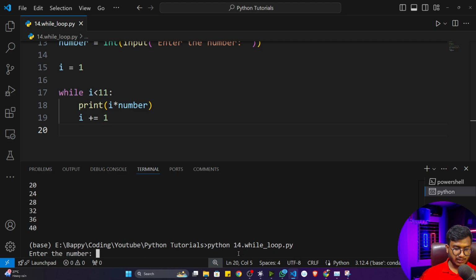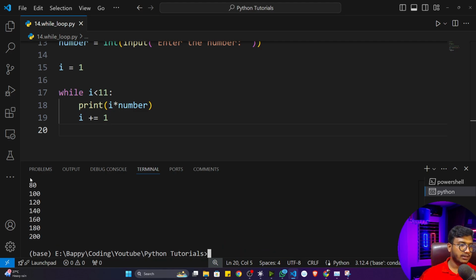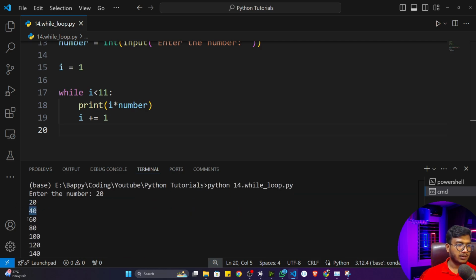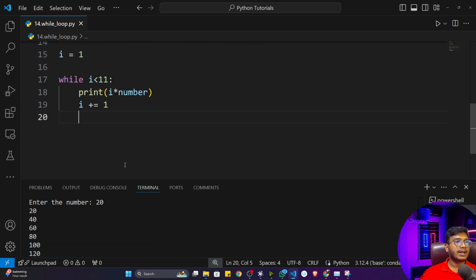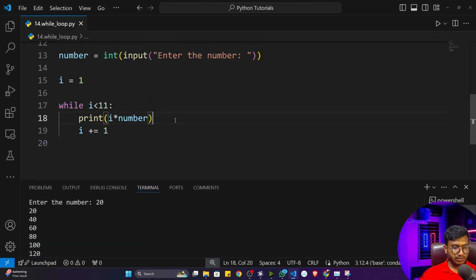Let's say I want to calculate 20. So this is the 20 multiplication table. That's how we can give a number here. Now if you want to beautify it, I can copy this one and comment this one out, so I can also make it look nicer.